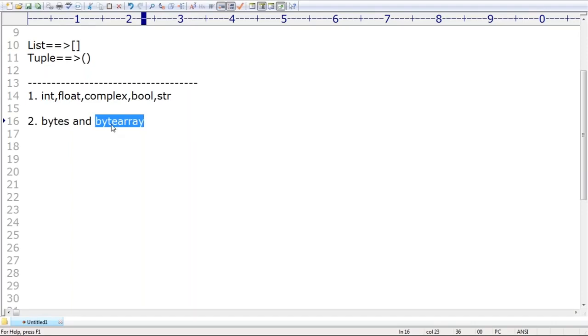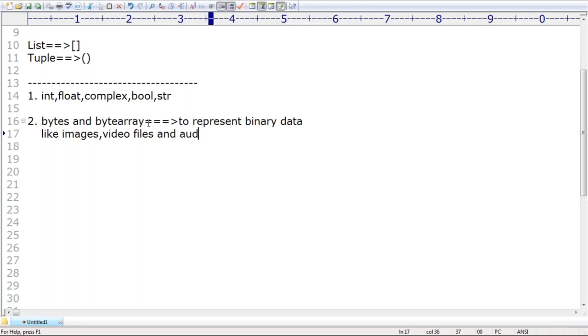Remember, where can bytes and bytearray be used? Especially to represent binary data. Something like images, video files and audio files. To represent binary data, usually we can go for bytes and bytearray. They are the most commonly used data types if you want to handle binary data.